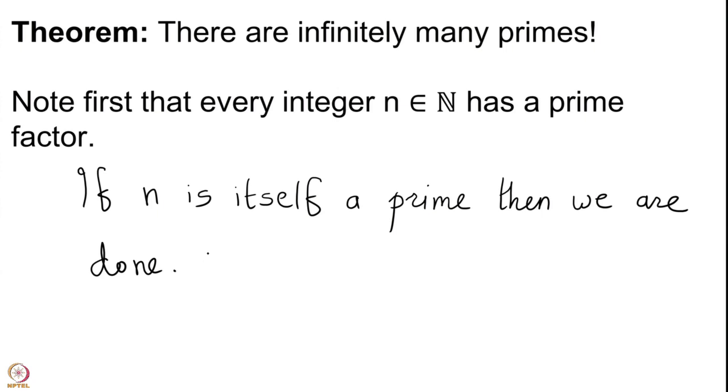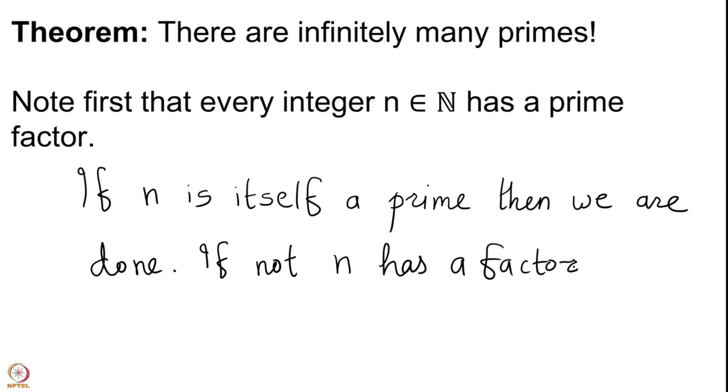If not, n has a factor d, 1 less than d less than n. So, what I am saying here is that this d, which is not equal to 1 and not equal to n, is a factor of n.